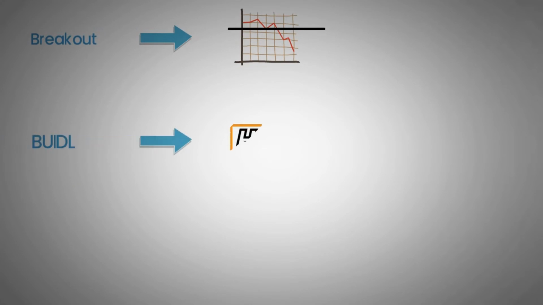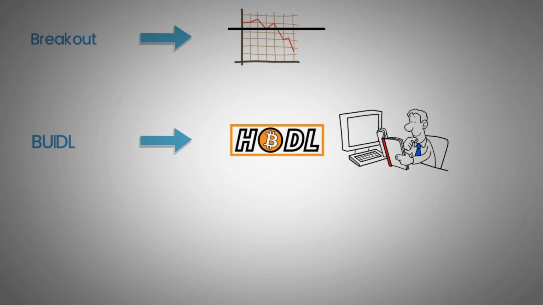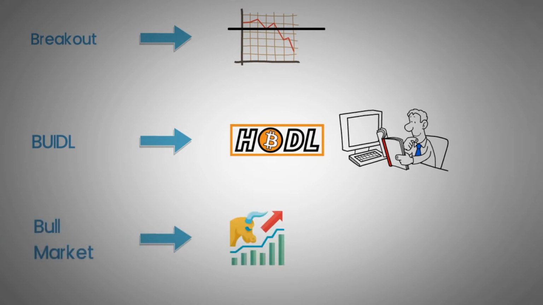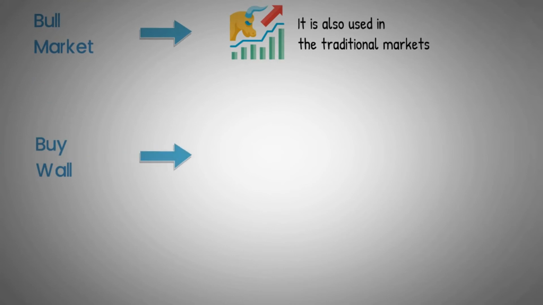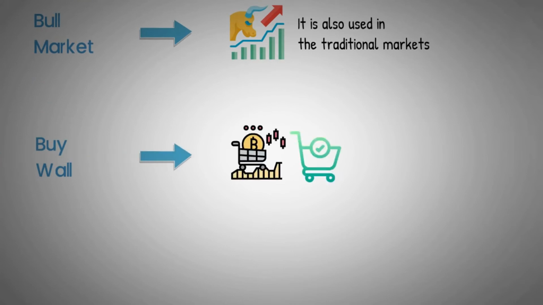Buidl, originally derived from hodl, a term referring to keeping your head down and focusing on building your product. Bull market, a positive trend in prices of a market. It's widely used not only in the cryptocurrency space but also in the traditional markets. Buy wall, a single huge buy order or the composition of multiple large buy orders at the same price in the order book of a particular market.